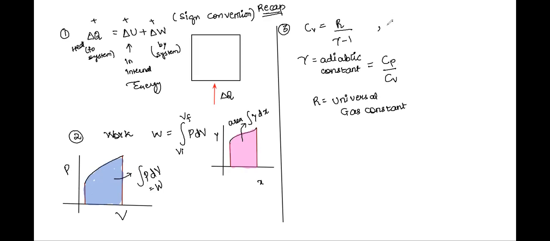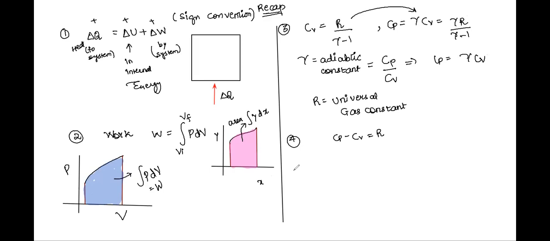We also have Cp, right? From this formula, Cp will be equal to gamma times Cv, correct? So from here, you will have gamma times Cv, and just substitute the value here. You'll know that Cp is equal to R gamma upon gamma minus 1, right? I hope you all are clear with this. It is just a quick recap. Similarly, the relation between Cp and Cv: Cp minus Cv is equal to R, the universal gas constant.